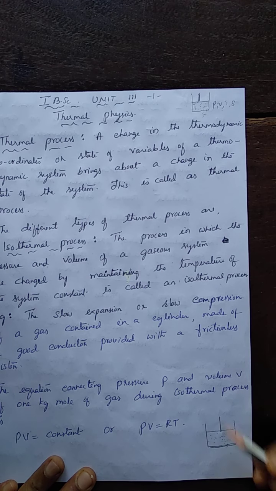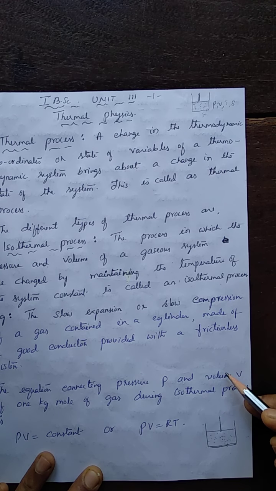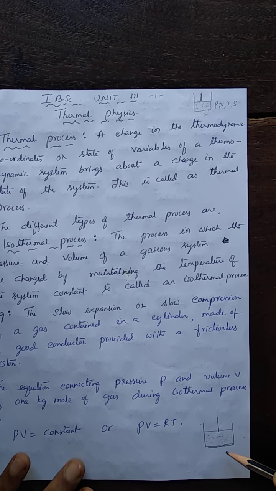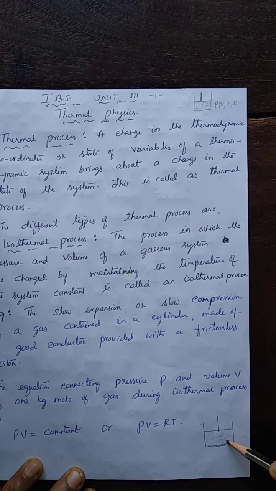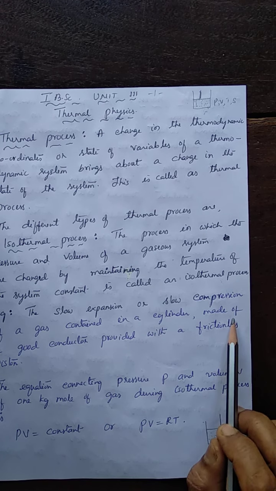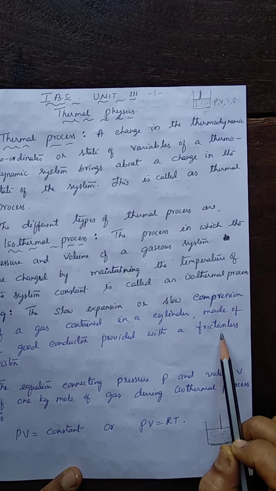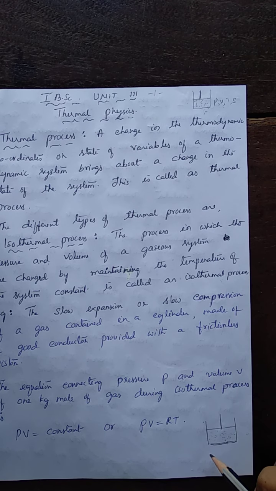Very slow expansion of the gas. How does the gas expand? When the piston is pulled up very slowly. Slow expansion of the gas. Suppose the piston is moved down very slowly, then it is a slow compression. This is the example for the isothermal process, in which the cylinder should have a good conductor of heat, and the piston should be a frictionless one.